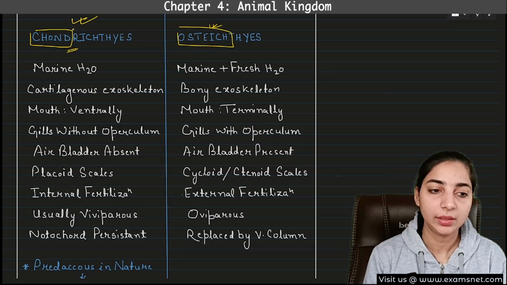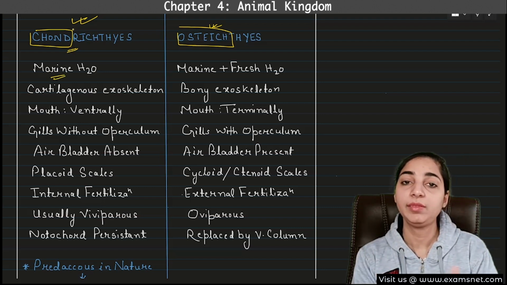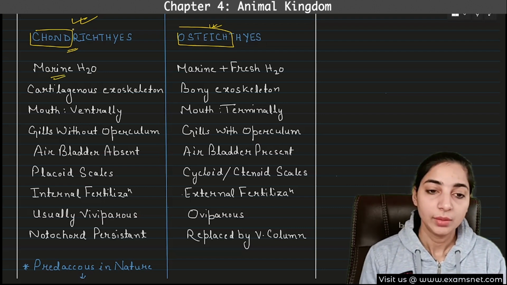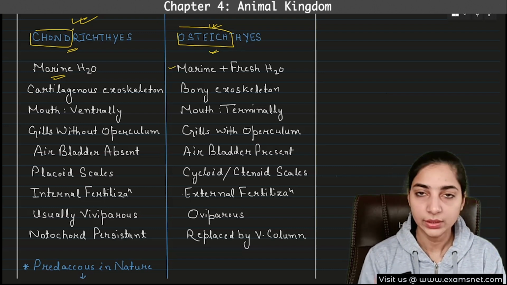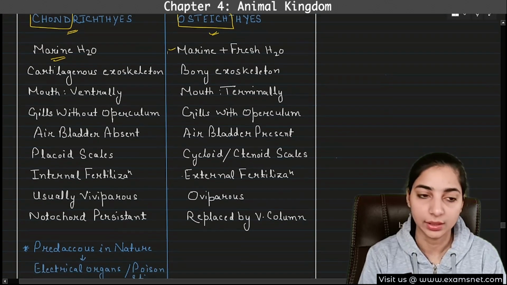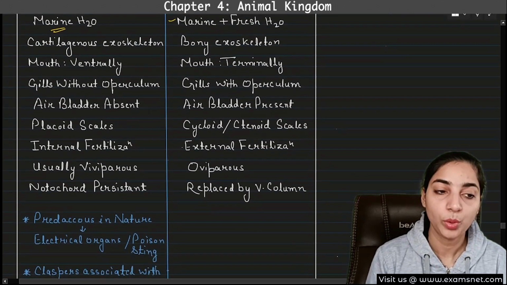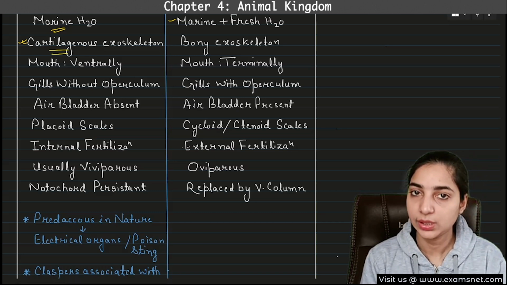So let's see the differences. First difference is that the Chondrichthyes live in marine water, they are marine, whereas the Osteichthyes can live in marine as well as fresh water. This is one difference. You have to remember all the differences because all these are mentioned in NCERT. Then the most important point that is clear from the name itself, they have a cartilaginous exoskeleton.